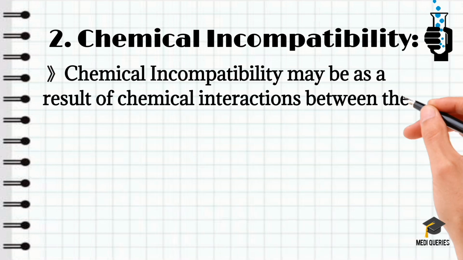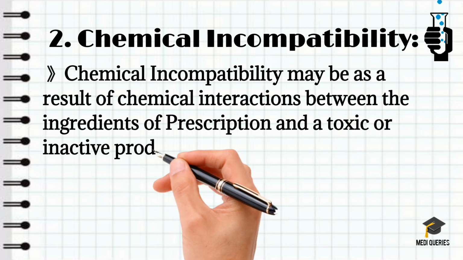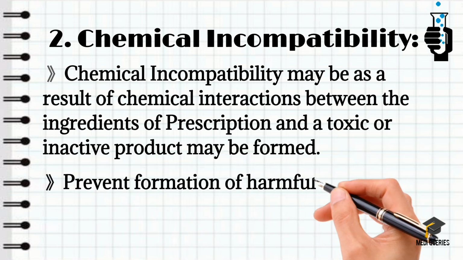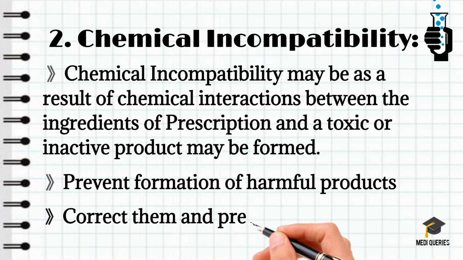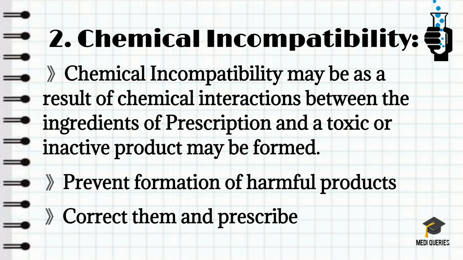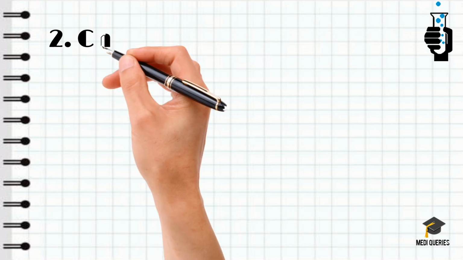Chemical incompatibility may be a result of the chemical interaction between the ingredients of the prescription, and as a result a toxic or inactive product may be formed. So while dispensing such prescriptions, precautions should be taken either to prevent the formation of the harmful product or to correct them, and the prescriber must be informed in this regard.